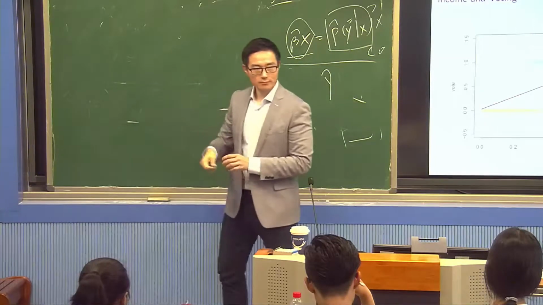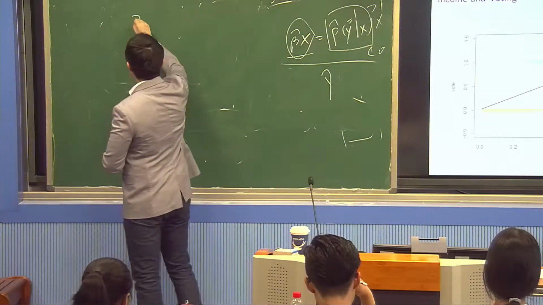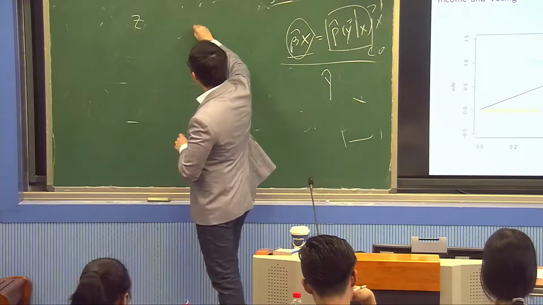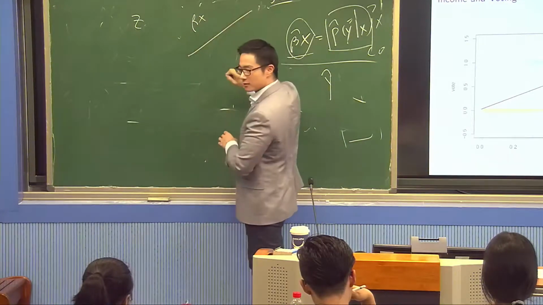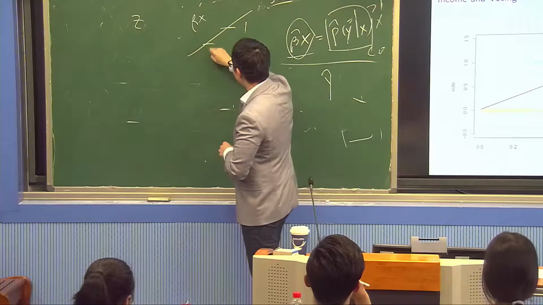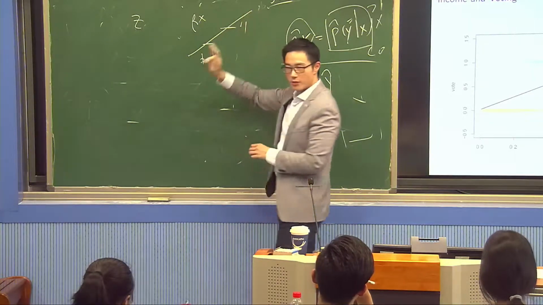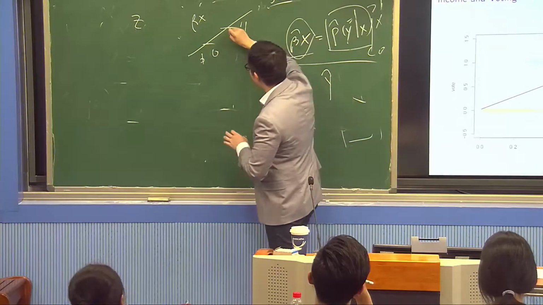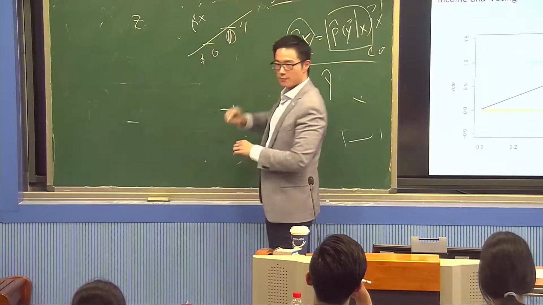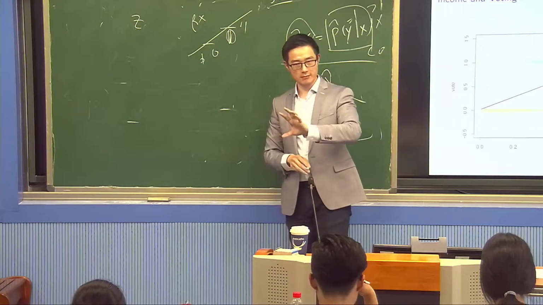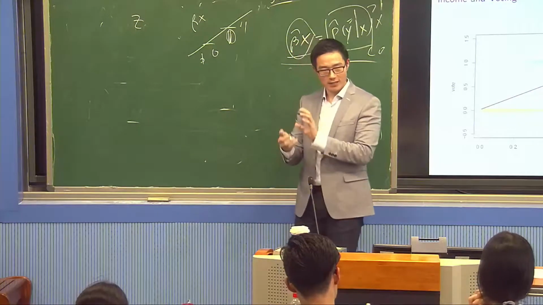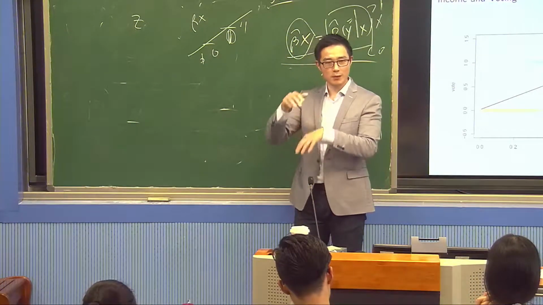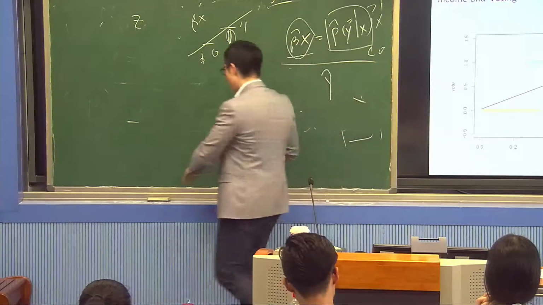Well, let's think about this problem. The problem with beta x is that it's a straight line that can go above 1 and below 0. But I only want the value to be between 0 and 1 because I want to estimate the probability of y equal to 1. So is there any way for me to change beta x into something between 0 and 1?